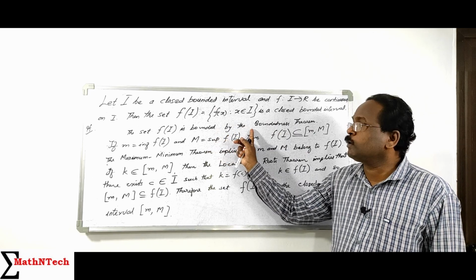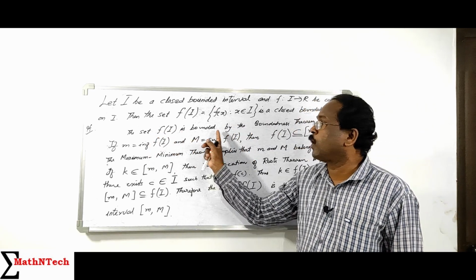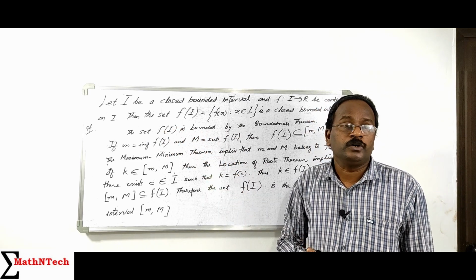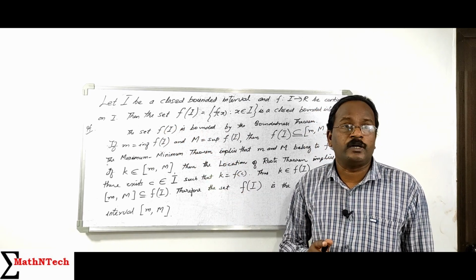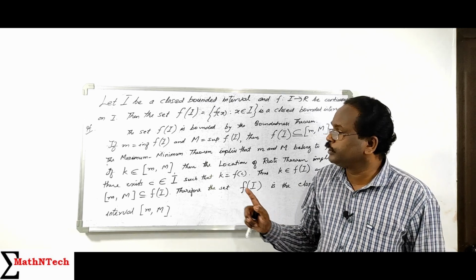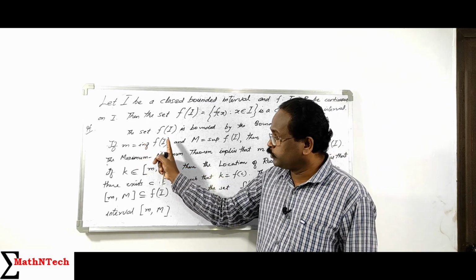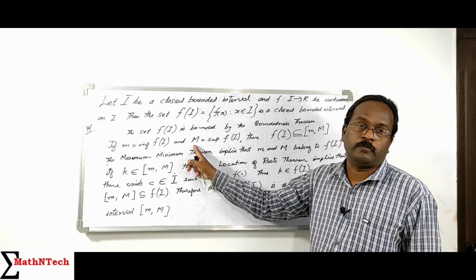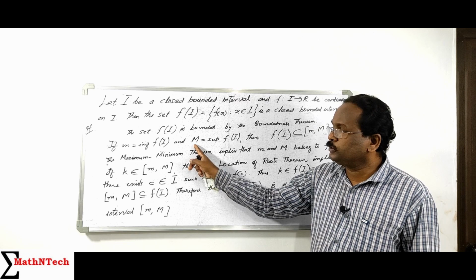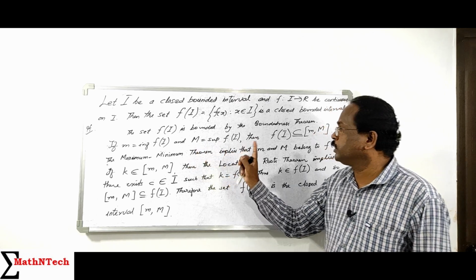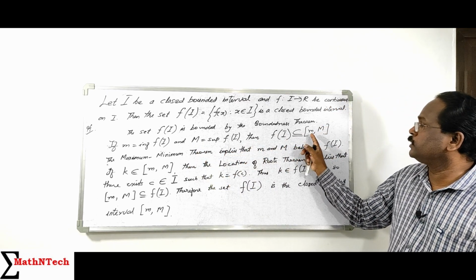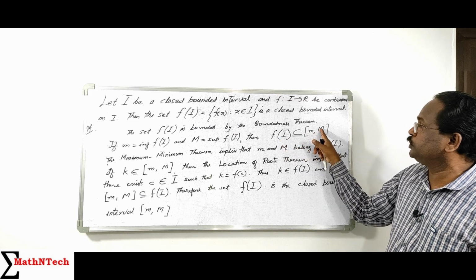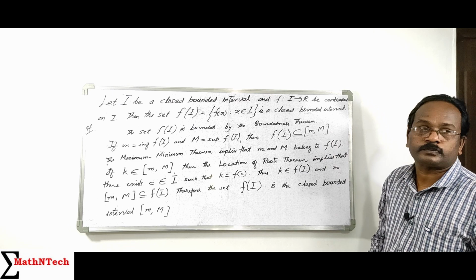The function f is bounded means the range is bounded. So f of I is a bounded set, which means it has an infimum value and a supremum value. So we take the infimum of f of I equal to small m and the supremum of f of I equal to capital M, the least value and the greatest value. Then clearly f of I is contained in m, M.